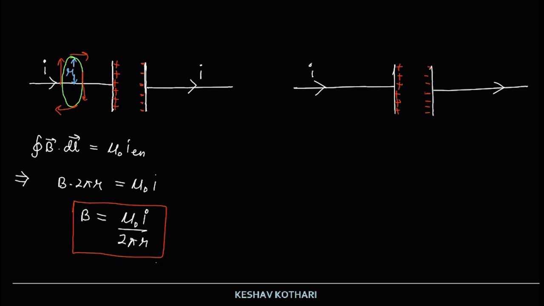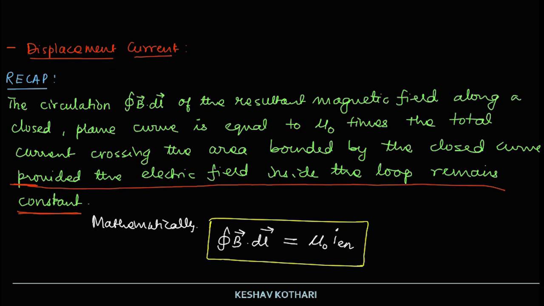And if this time we select a closed path like this, and we try to calculate the magnetic field strength at a distance r, then coming to the definition, the circulation, cyclic integral of B dot dl of the resultant magnetic field along a closed plane curve is equal to mu naught times the total current crossing the area bounded by the closed curve.